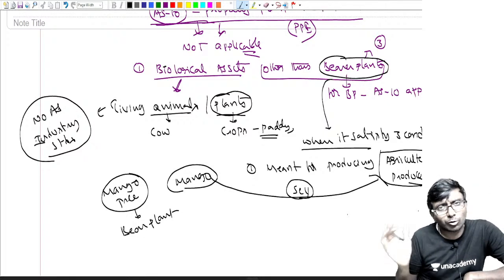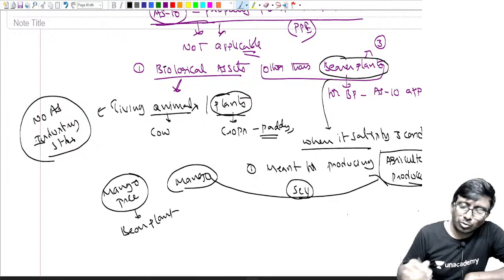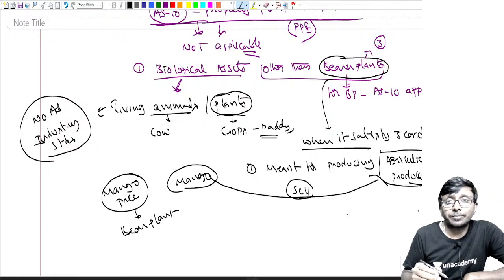Is the mango tree itself meant to be sold? No, that is rare. When do you sell a tree? Suppose rains are there, or some cyclone comes, and one or two trees fell down.